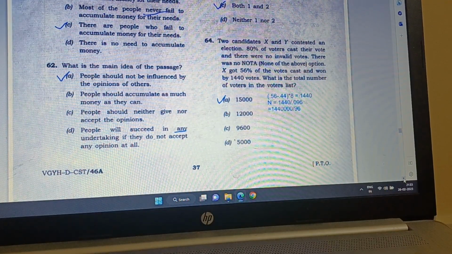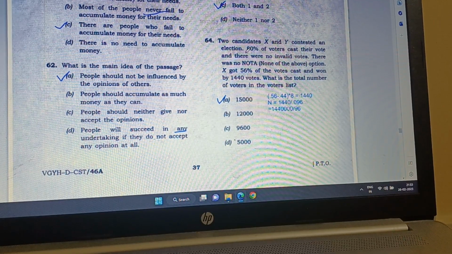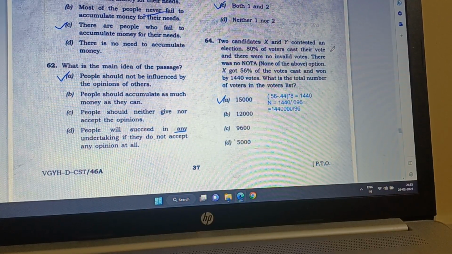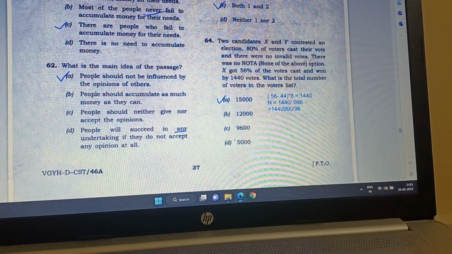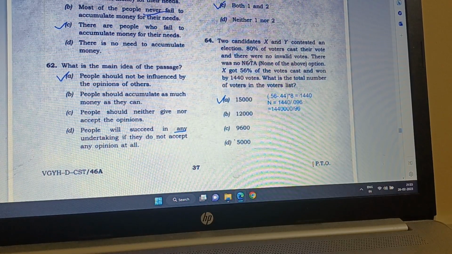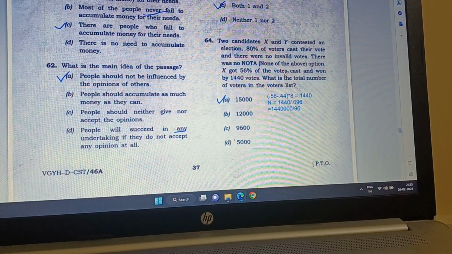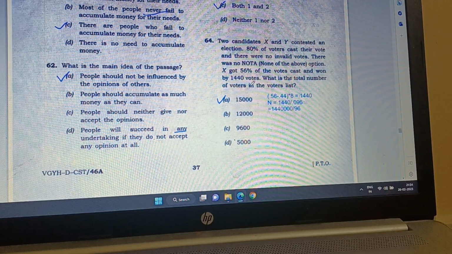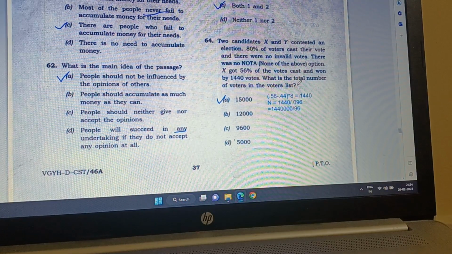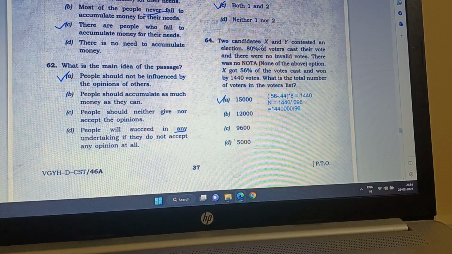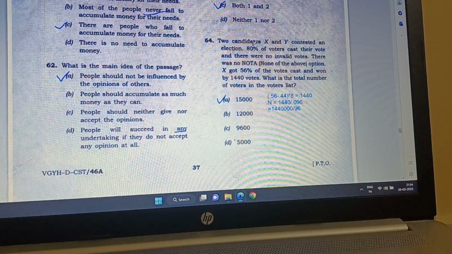Question number 64. Two candidates X and Y contested an election. 80% of the voters cast their vote and there were no invalid votes. There was no NOTA option. X got 56% of the 80% of the votes that were cast and won by 1440 votes. What is the total number of voters in the voters list? Well, 56% of 80% X got, then the remaining 44% Y got.